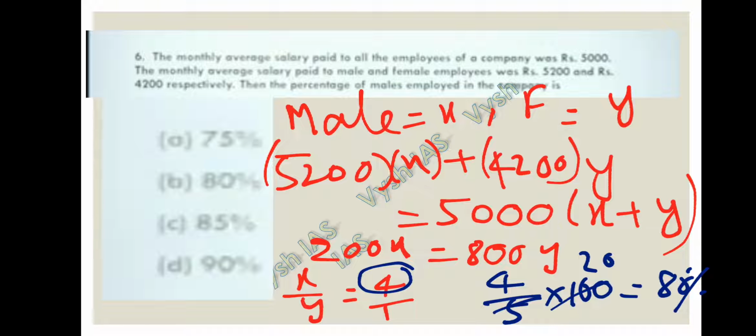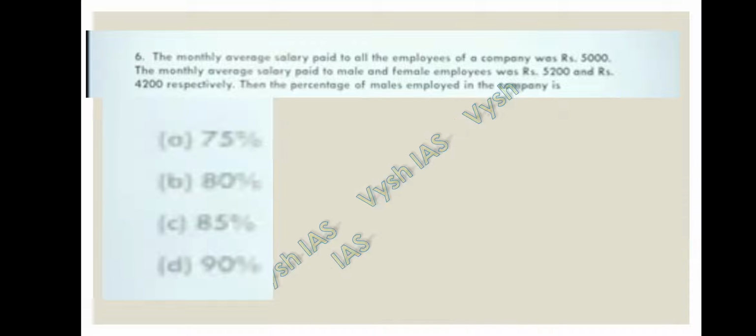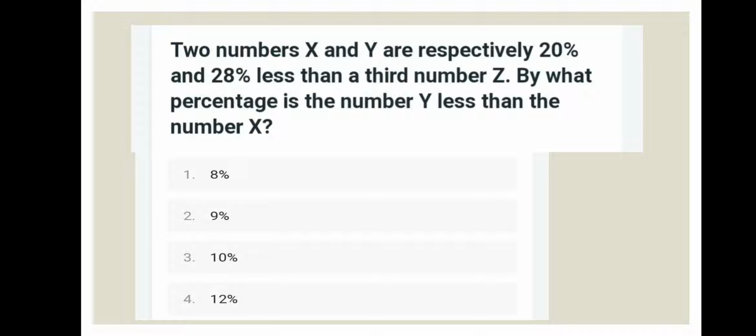80% is the males employed in the company. So 80% is the answer for question number 6. Question number 7. Two numbers x and y are respectively 20% and 28% less than the third number z. By what percentage is the number y less than the x?